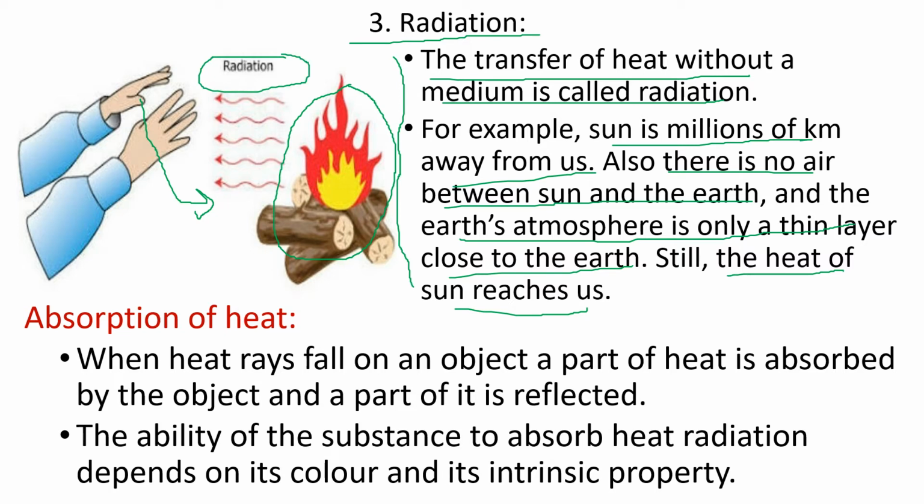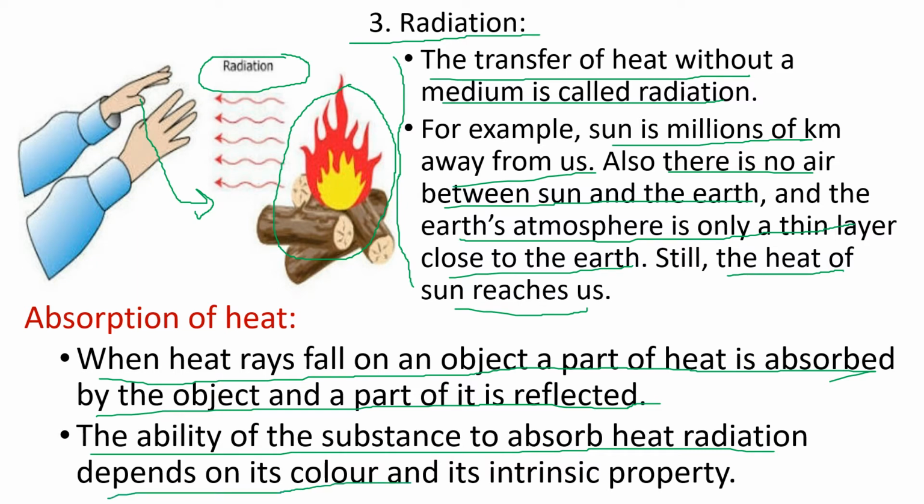Next is absorption of heat. When heat rays fall on an object, a part of the heat is absorbed by that object and a part of the heat is reflected. The ability of a substance to absorb heat radiation depends on its color and its intrinsic properties.